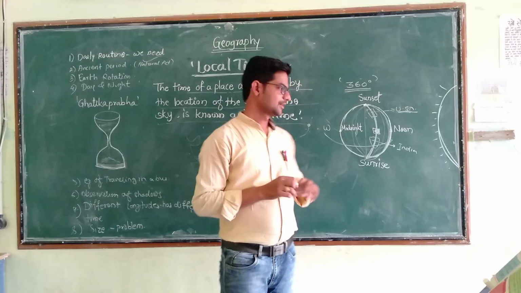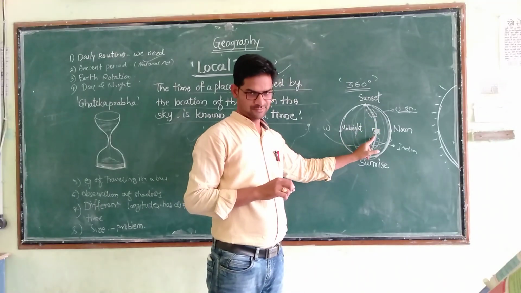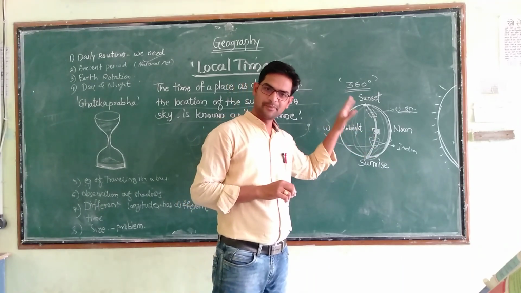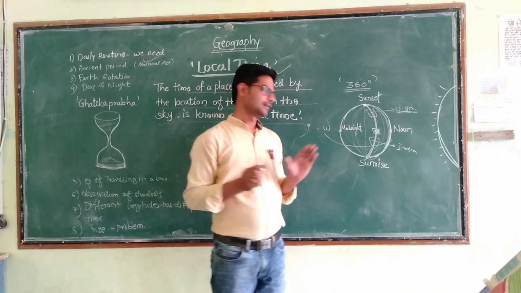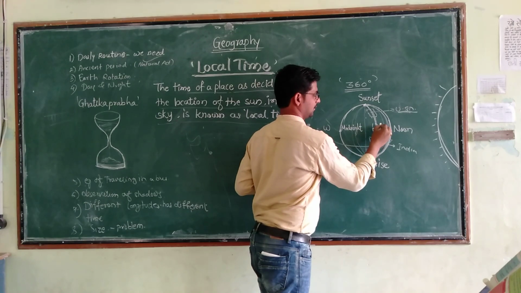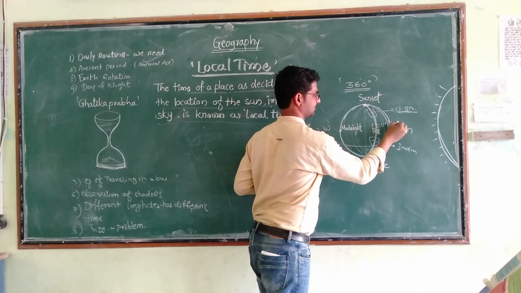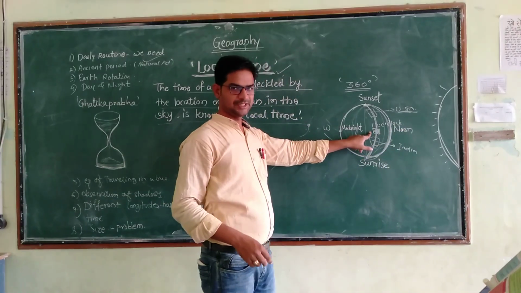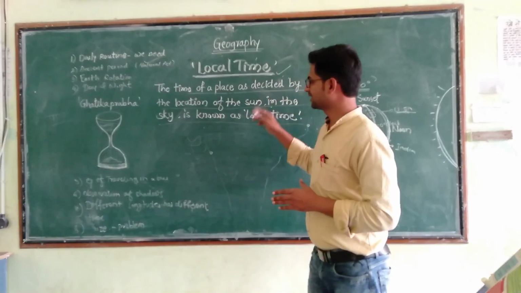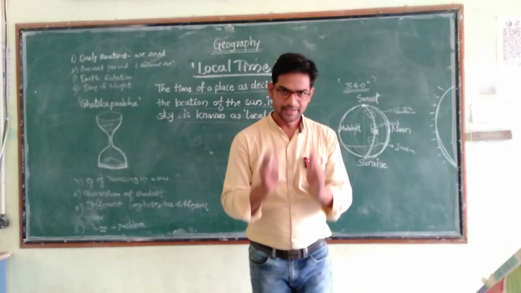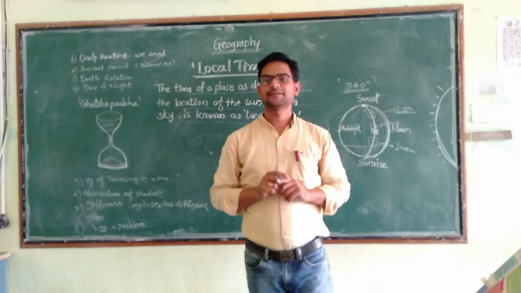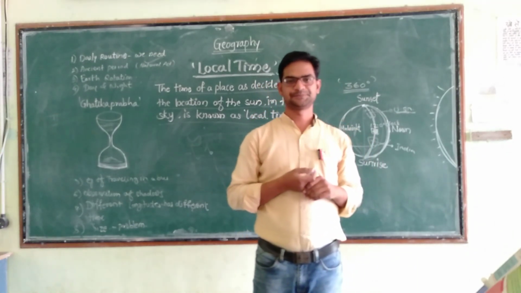So this place experiences the sun in the sky at that time, which time is there, that is the local time for that place.